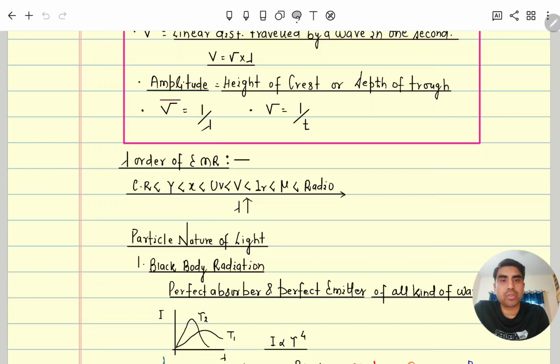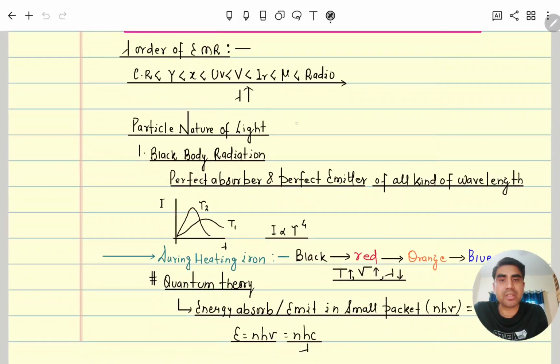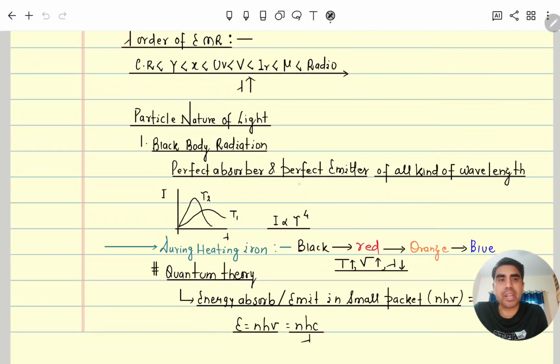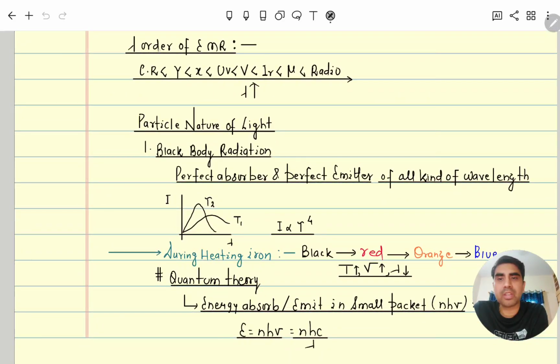On the basis of wavelength, electromagnetic radiations are segregated into different categories. Here you can see cosmic rays, whose wavelength is the minimum. After that come gamma rays, then X-rays, then UV, then the visible region, then infrared, microwave and radio wave. This means as we move this way, wavelength is increasing and frequency is decreasing.